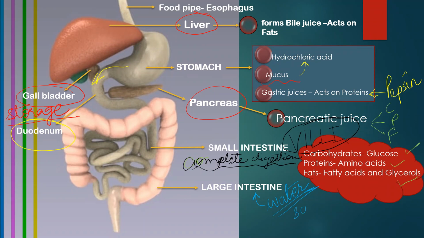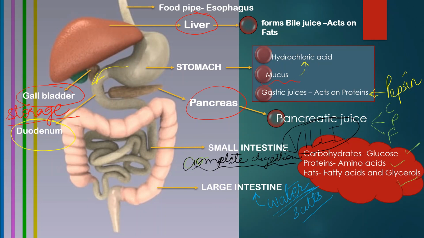With the water, several salts are also present, so several salts are also absorbed in the large intestine. This large intestine also has villi similar to the small intestine, and so the water is also absorbed by blood and taken to all the different parts of the body.